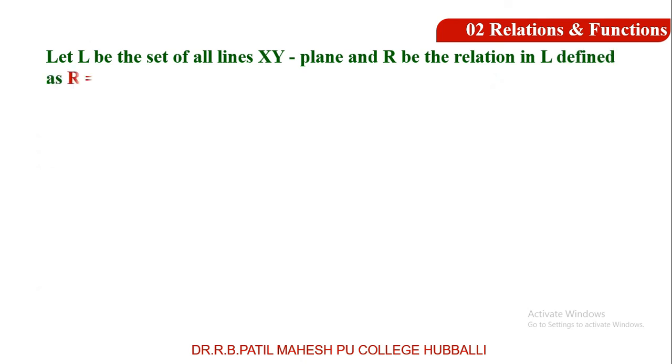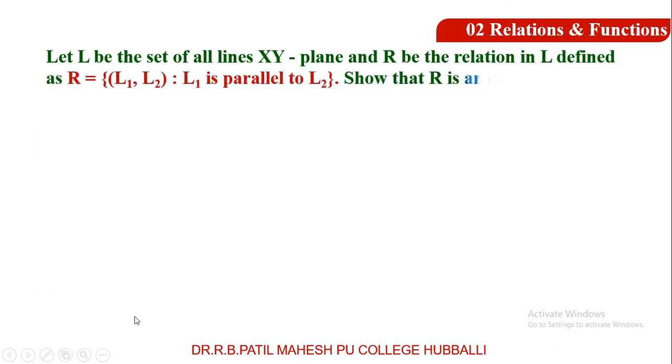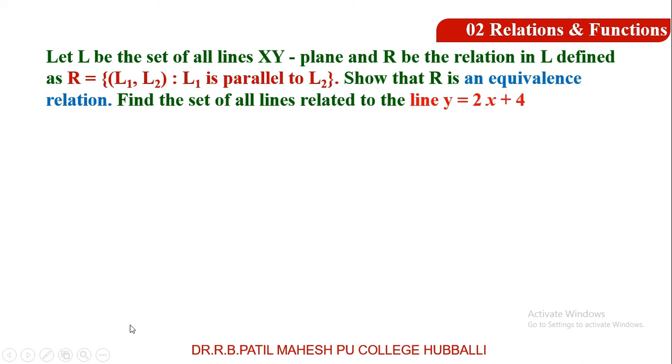Next example. Let L be the set of all lines in the xy plane and R be the relation in the set L defined as R equal to L1, L2 such that L1 is parallel to L2. Between L1 and L2 in this example, what is the relation? Parallel. L1 and L2 are parallel. Show that R is an equivalence relation.